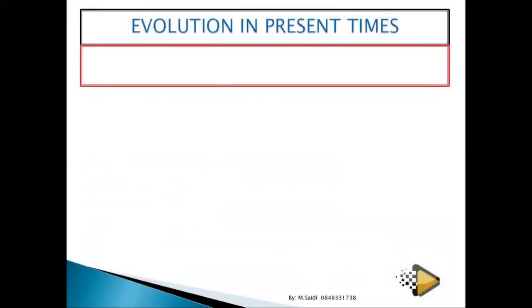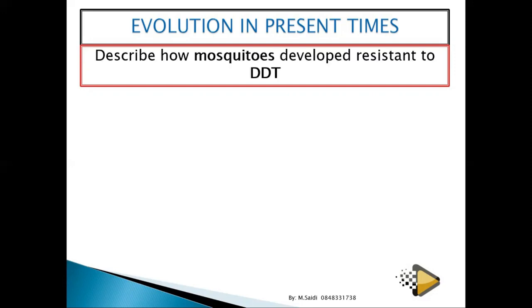Evolution in present time. What happens? Does evolution take place? We want to see it, because we are saying present time. Then it means that evolution is taking place. Let's look at it in detail.